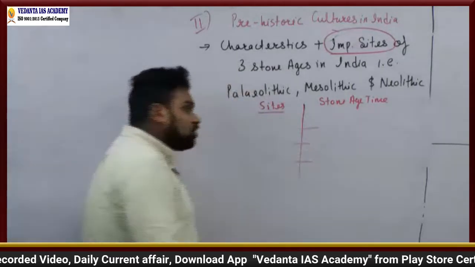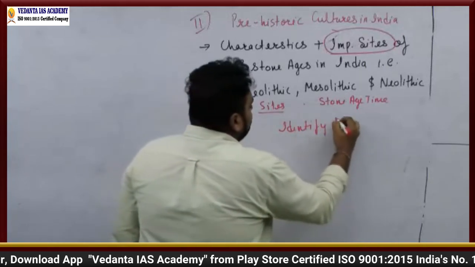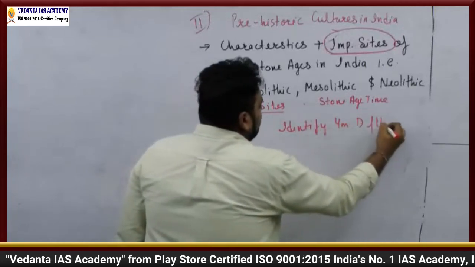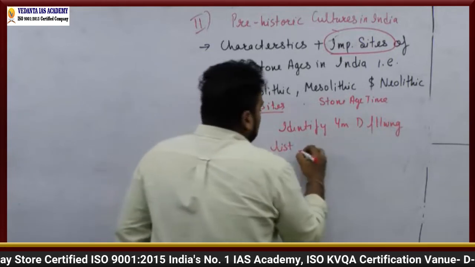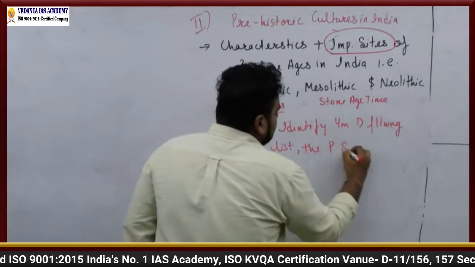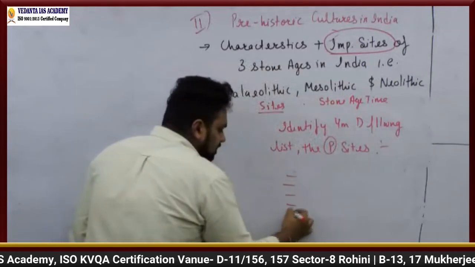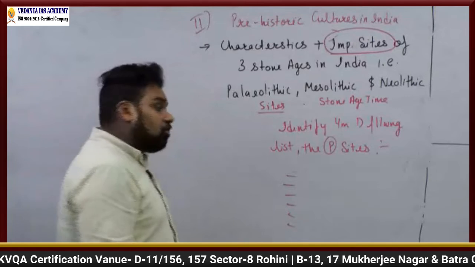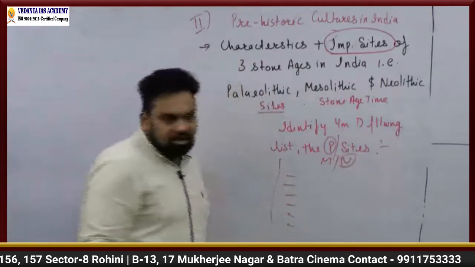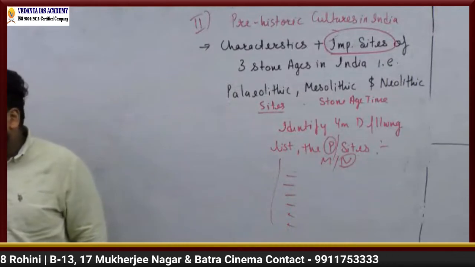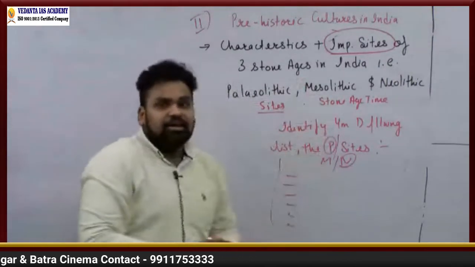Or one more question can come: identify from the following list the Paleolithic sites. The Paleolithic sites. They will give the whole list, and then they will ask which of these are Paleolithic sites. They can be Mesolithic also, they can be Neolithic also. That is something which you need to understand when you are talking about the sites.